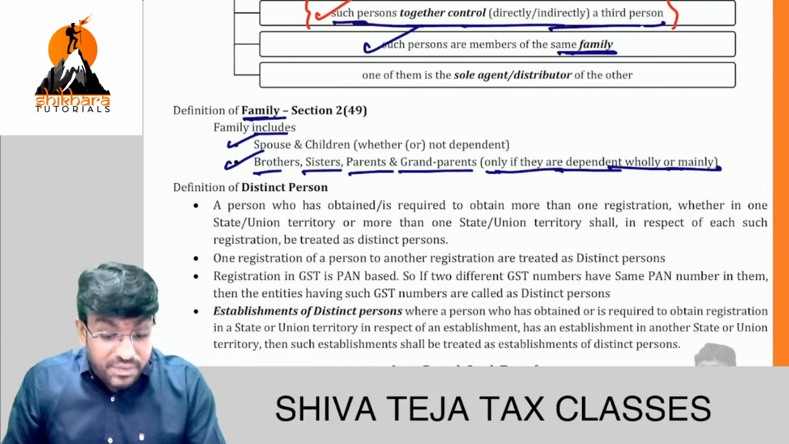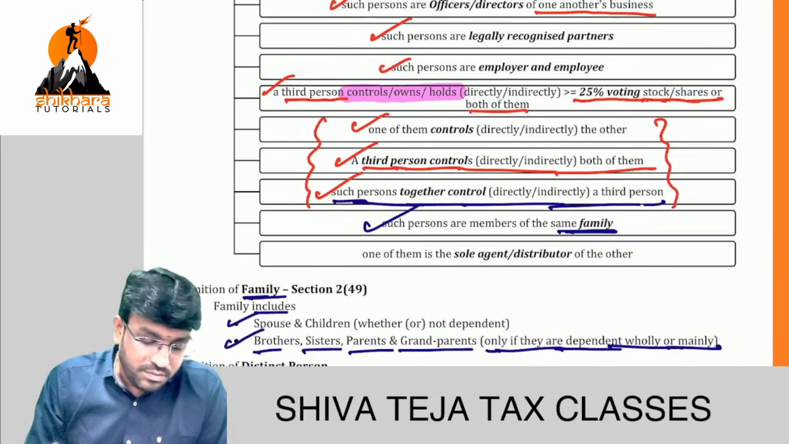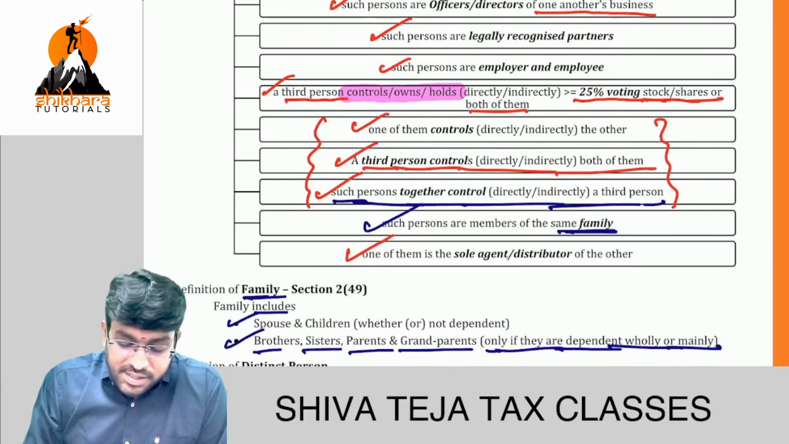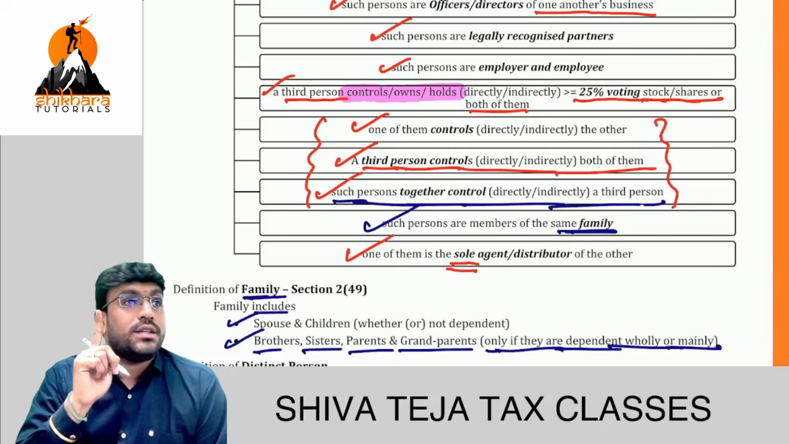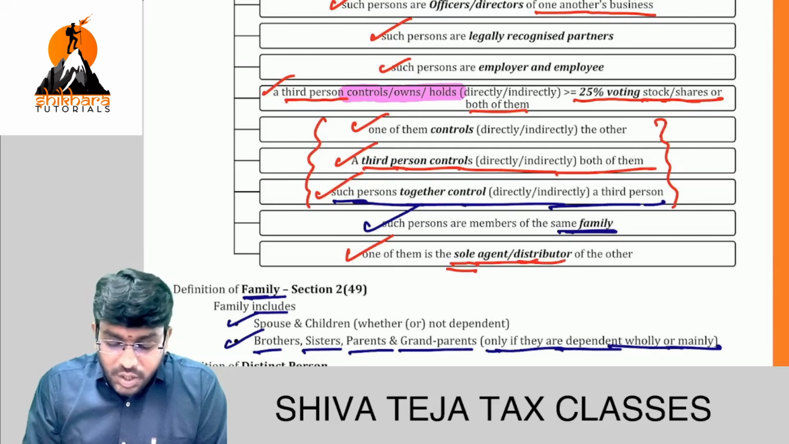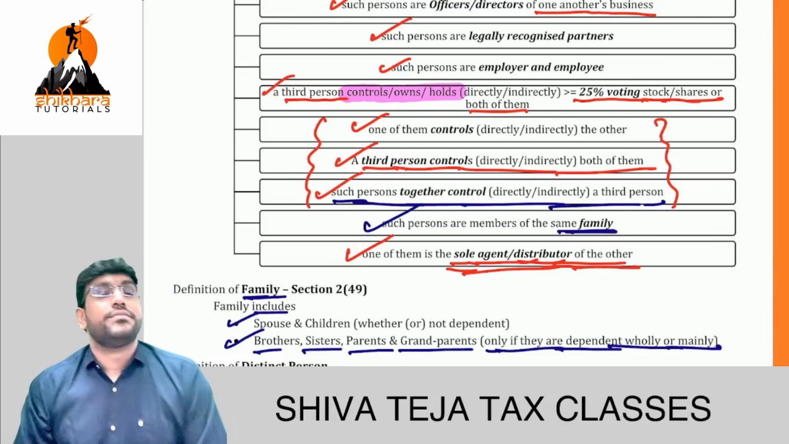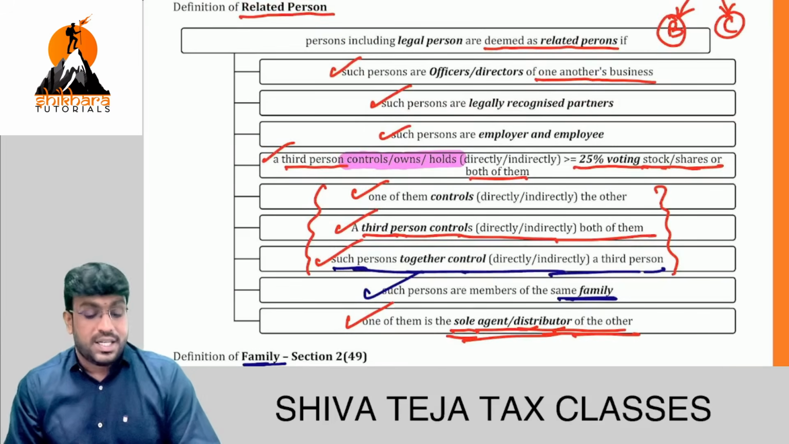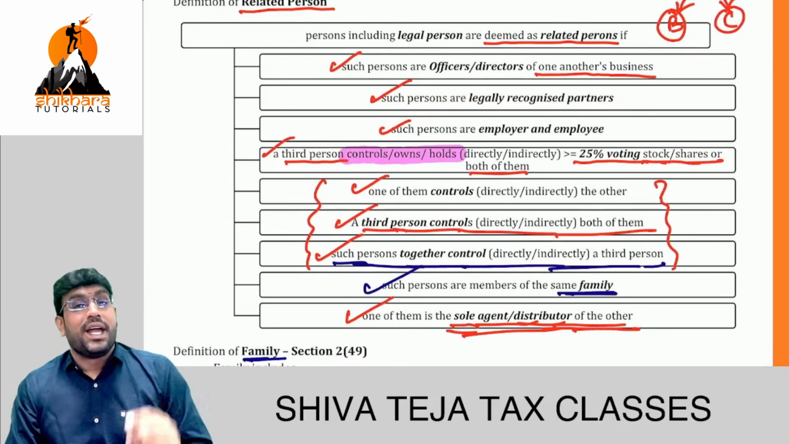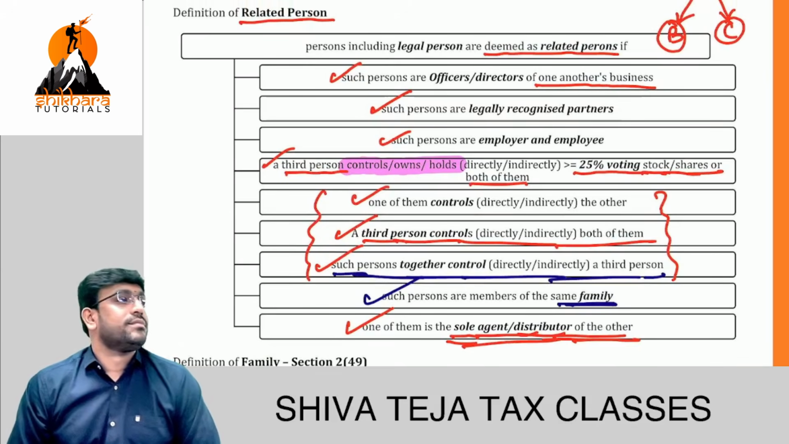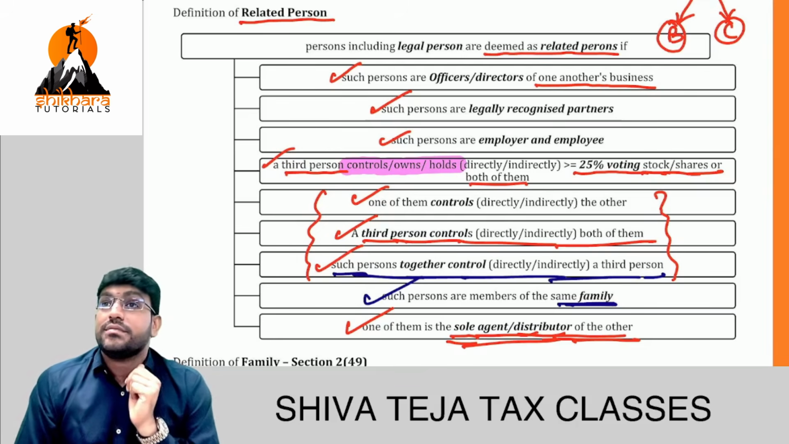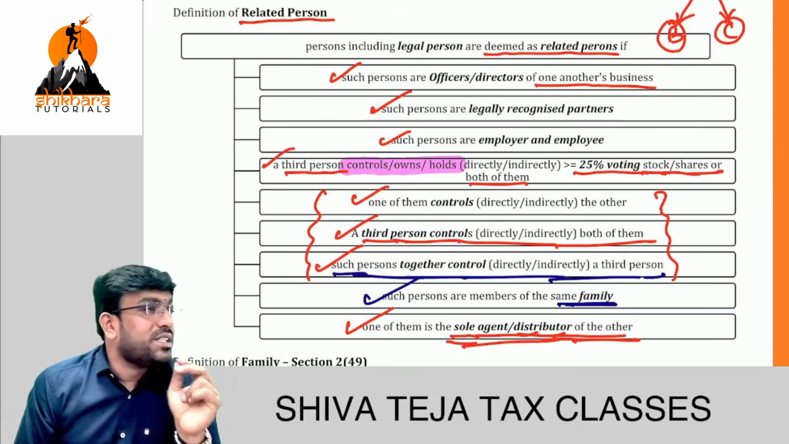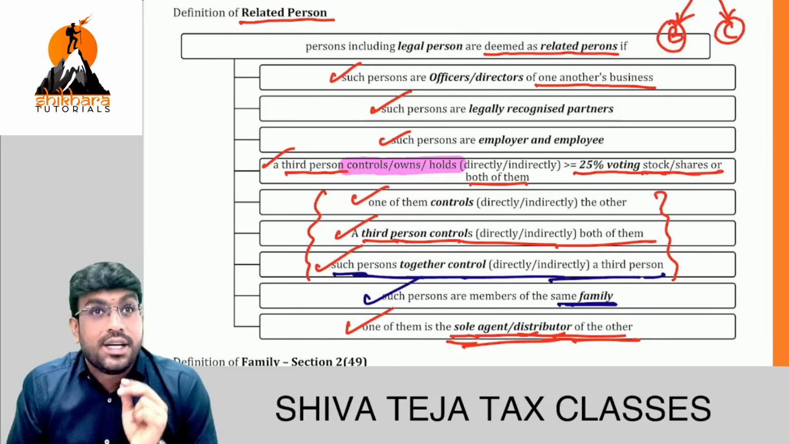Now, related persons we were discussing. See the last part. One of them is what agent, sir? Sole. Sole means single, only one. Sole agent or distributor of other person. So these are the points which are covered in the definition of who is a related person. I think we are fully clear. Friends, please reply. Everyone, sir?